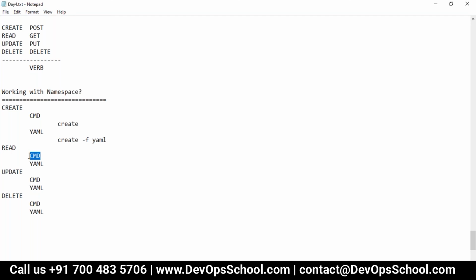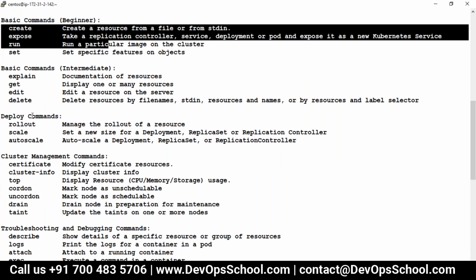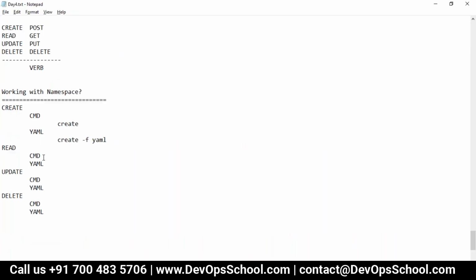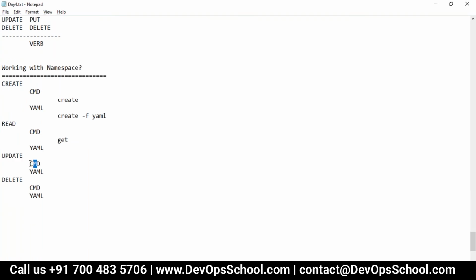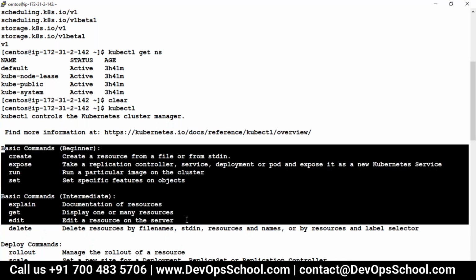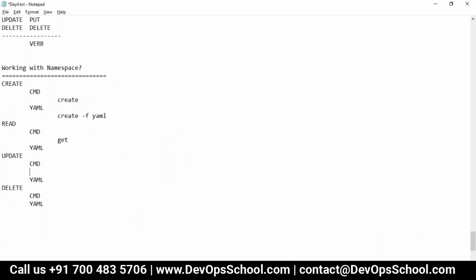How can I read this? Read through command line. So do you have any commands? Can you guys help me to find out from here? Which command will help me to read this? Get. There's a command for get. YAML we don't need right now. Okay, update. Any command you see that, guys? Edit. Yeah, edit command line. But YAML you will not be able to edit like this. You have to use apply.